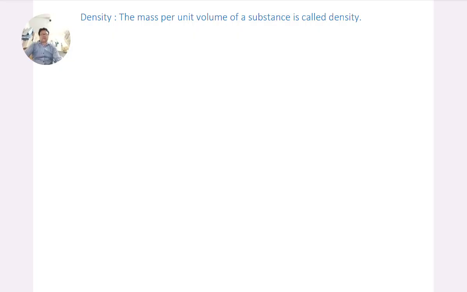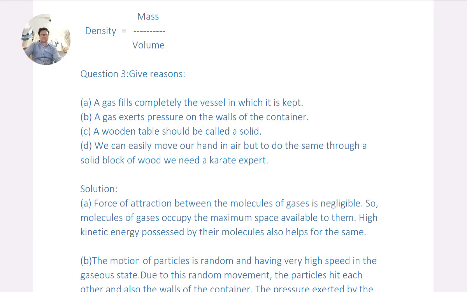Density. The mass per unit volume of a substance is called density. Density equals mass upon volume. Question 3. Give reasons. A. A gas fills completely the vessel in which it is kept. B. A gas exerts pressure on the walls of the container. C. A wooden table should be called a solid.